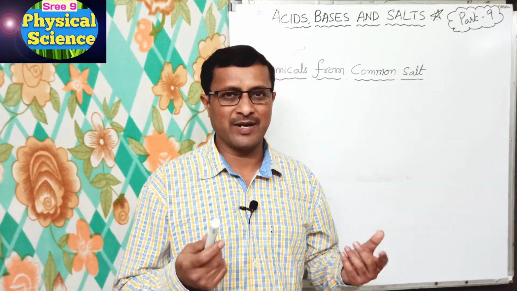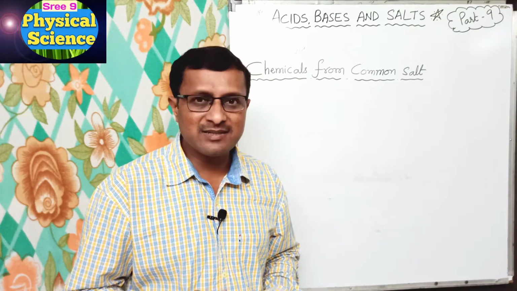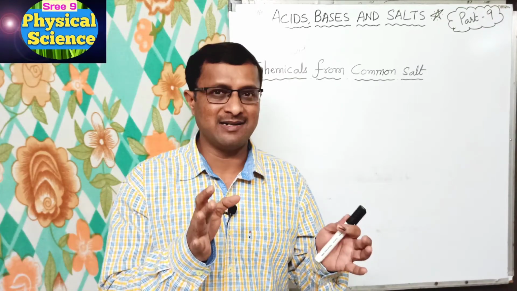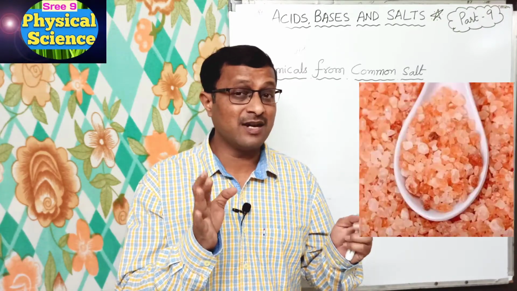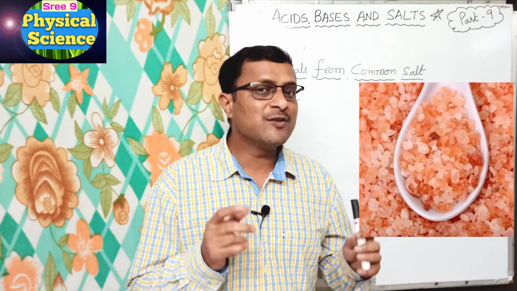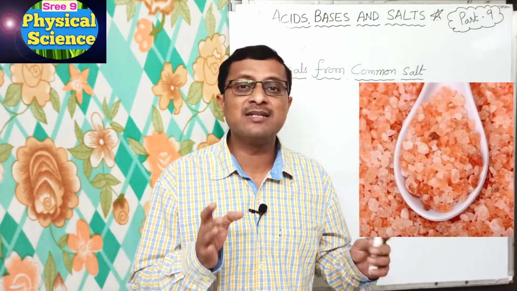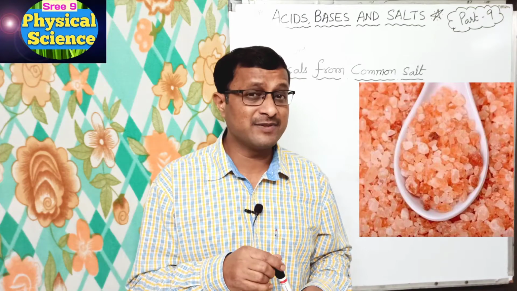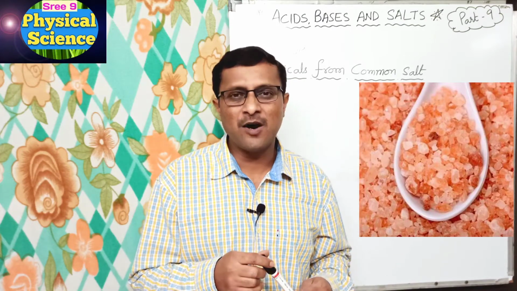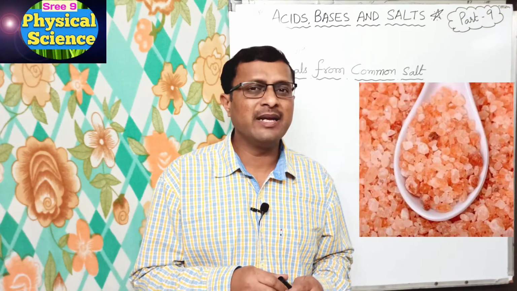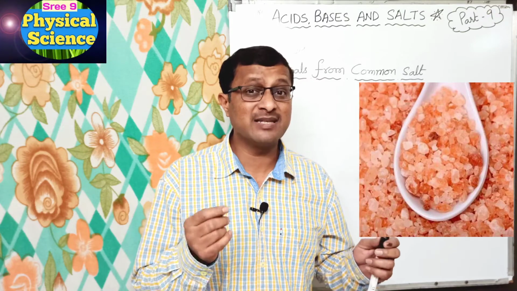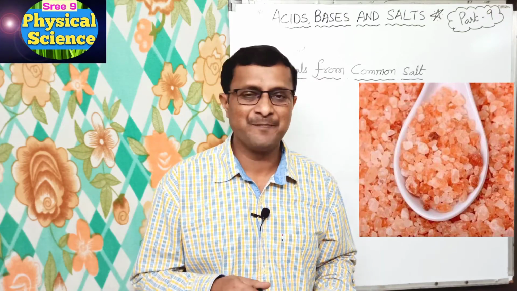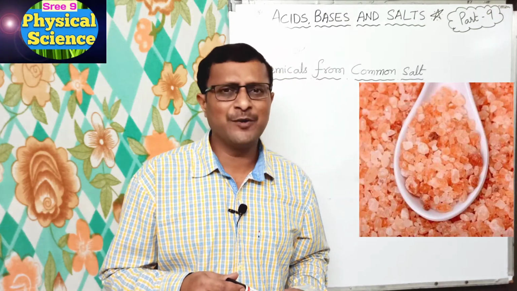Got it? Okay. And even deposits of solid salt are also found in several parts of the world. The crystals of solid salts are often found in brown color due to presence of impurities. And here how they are formed, you know?